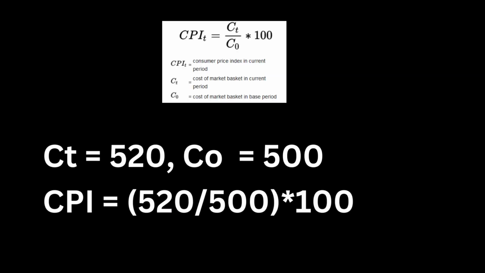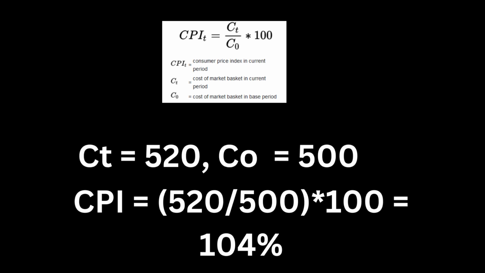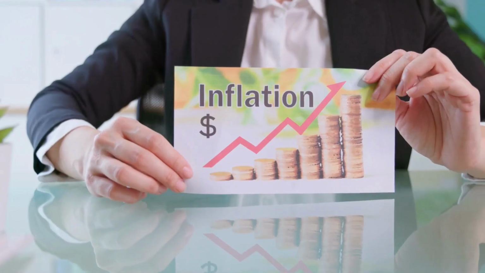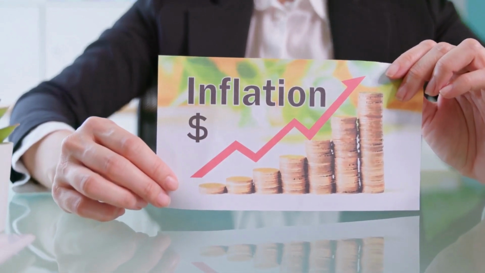Then when we put all this in the formula, we get the cost of the basket in the current period is $520, and in the base period, it was $500. Our CPI for the current period is 104, meaning there has been a 4% increase in the cost of living since the base period. When the CPI rises, it indicates inflation.